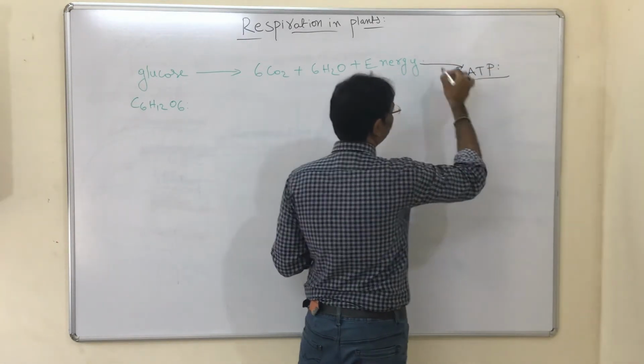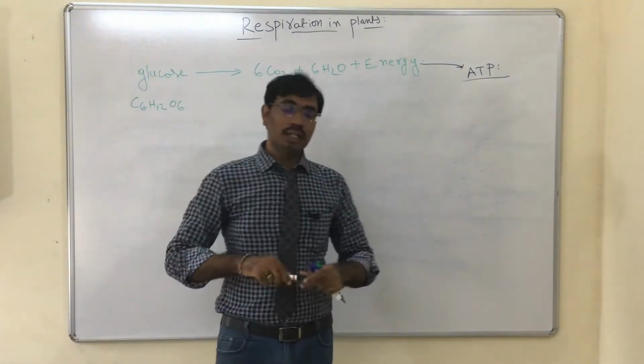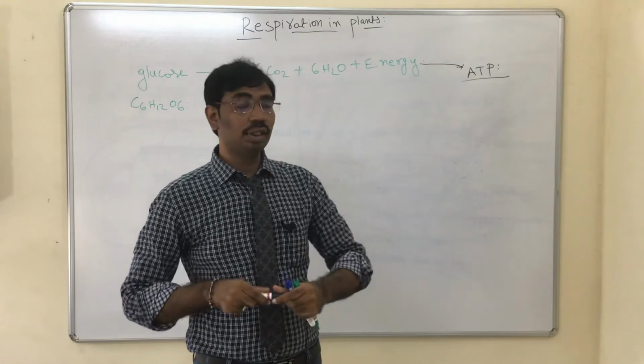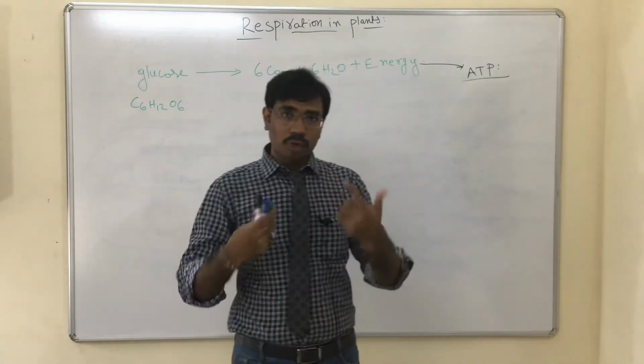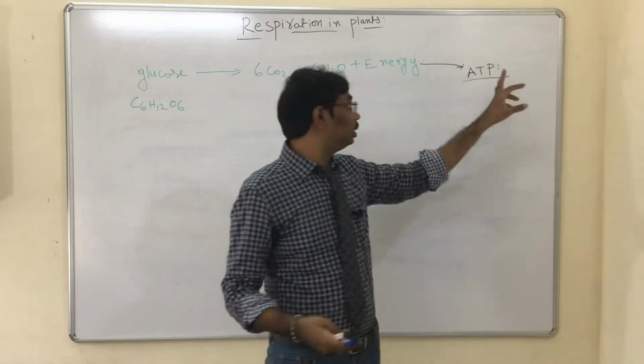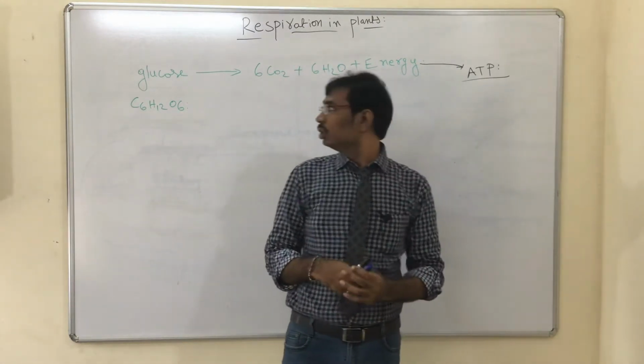ATP is the energy currency of the cell. When our body requires energy, ATP is converted into ADP plus inorganic phosphate.